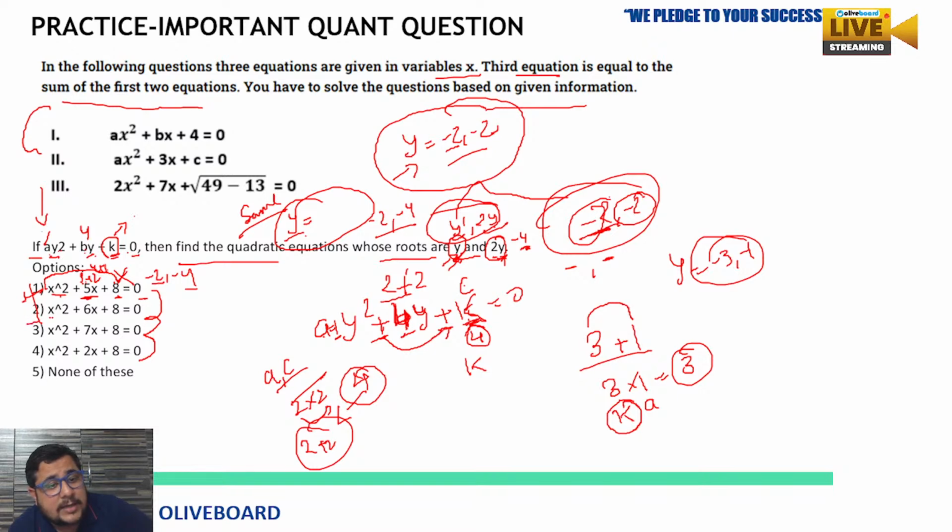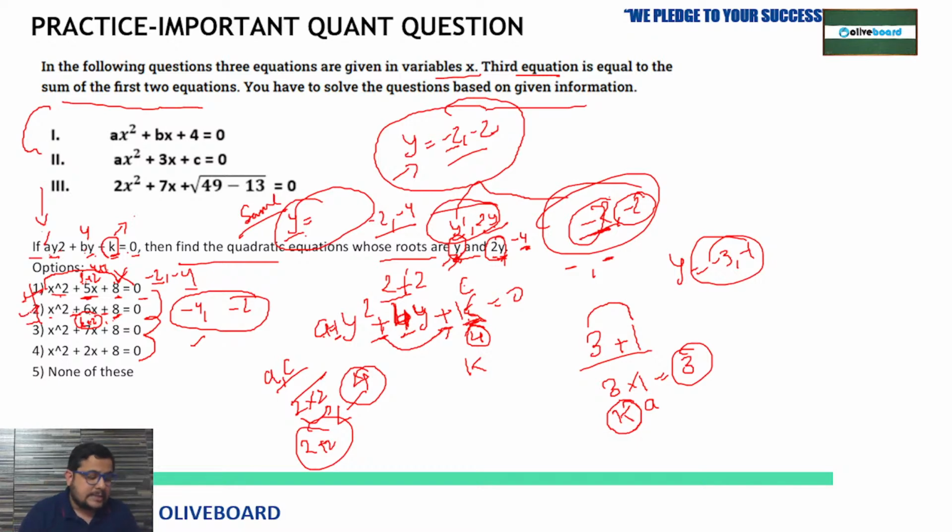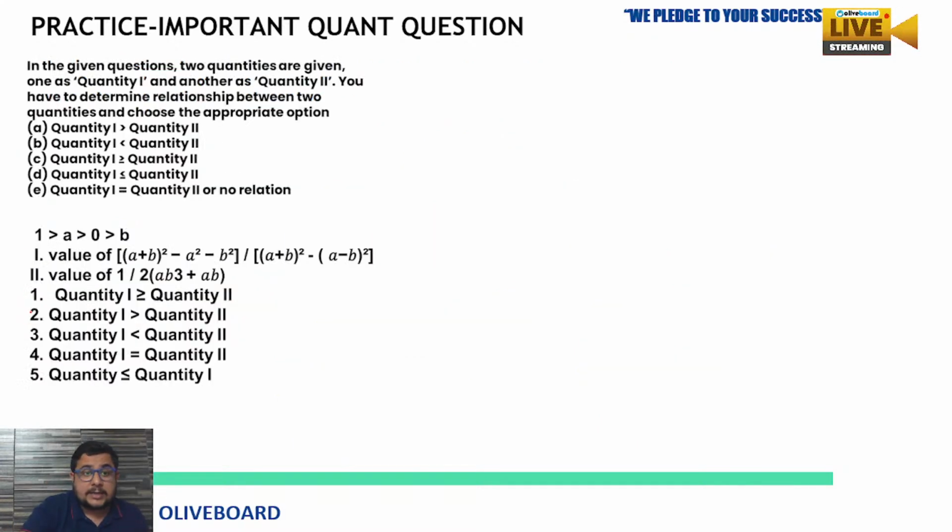Now second one, x square plus 6x plus 8 equals to 0. 6x plus 4 plus 2, 6, 4 multiply 2, 8. And plus and plus signs are there. Second and third term is positive, means both roots will be negative. First one -4, second one -2. So you are getting the roots which require y and 2y means -2 and -4. Yes, we are getting from equation second. So this is going to be our answer. Equation 2 is the correct answer.